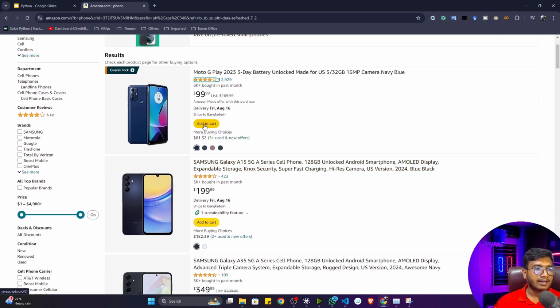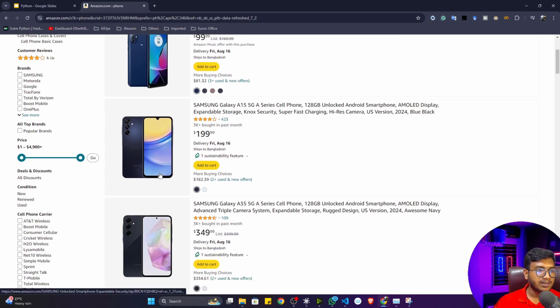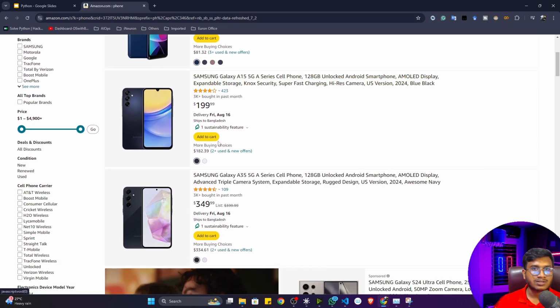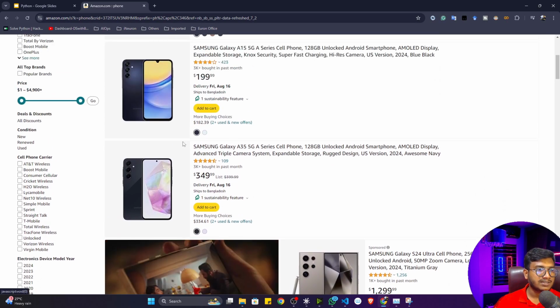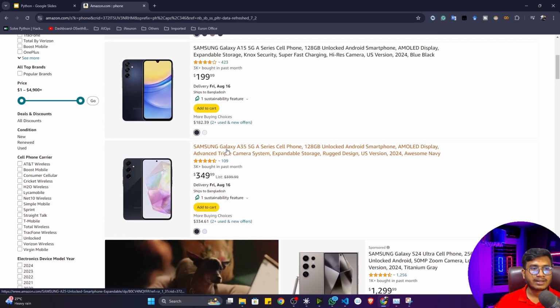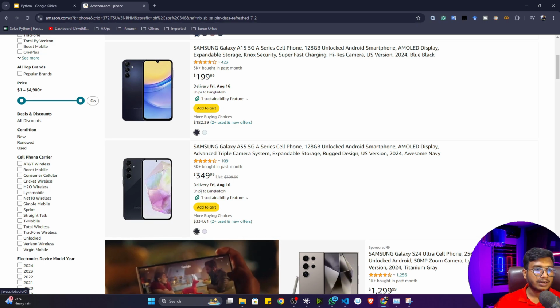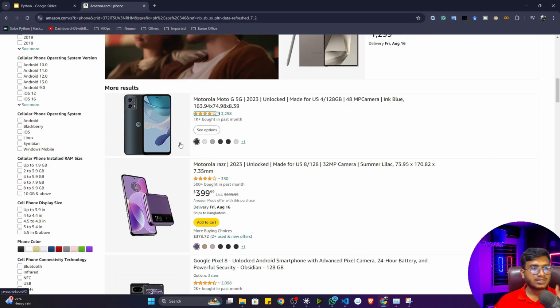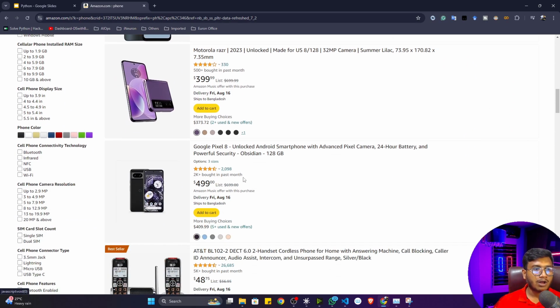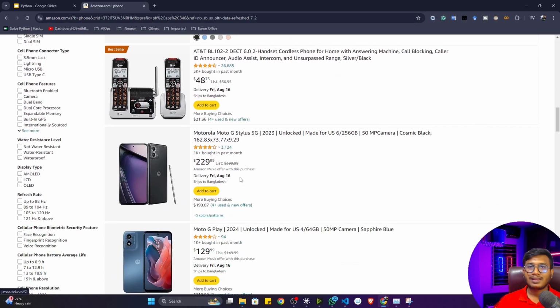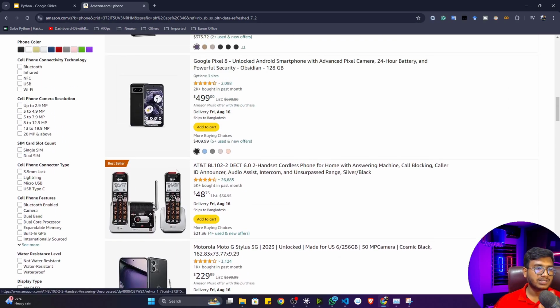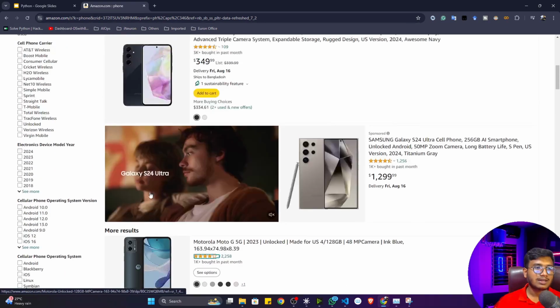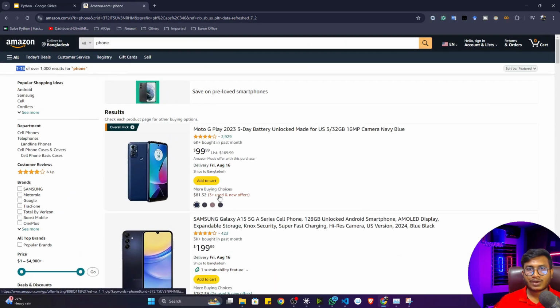And there is an add to cart button. If you want to buy, you can add to cart. Now you can see this particular format is repeated multiple times. Same format: left-hand side image, right-hand side title, price, button and delivery, everything. All the phone formats are the same. Only the picture, the title and the price change, and everything else is the same.